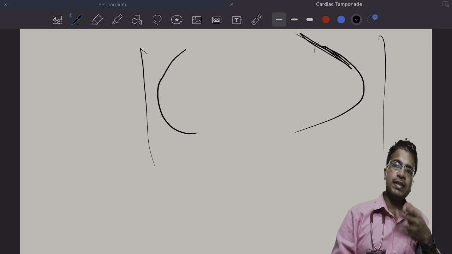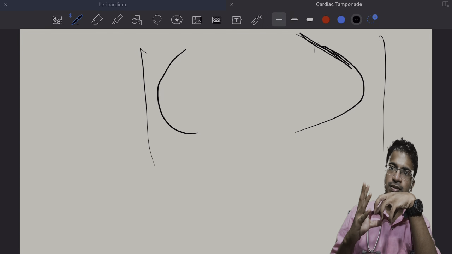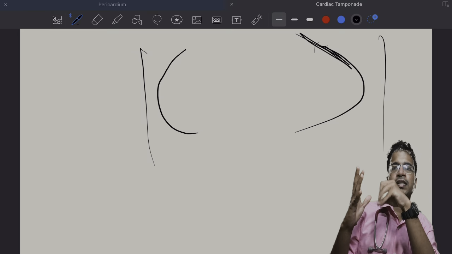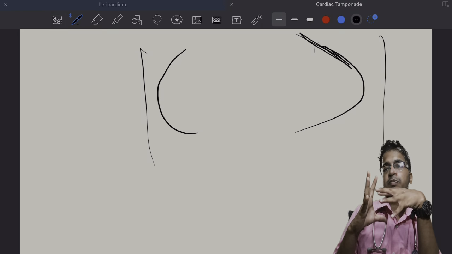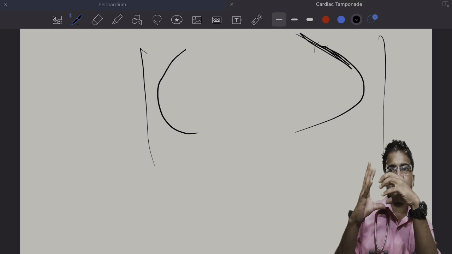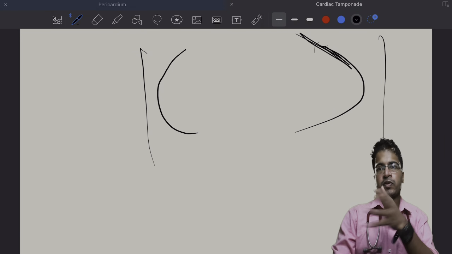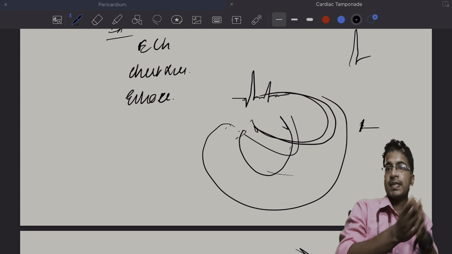But in massive pericardial effusion or cardiac tamponade, the heart borders stay as such, inside which the ventricle is contracting. There is not much movement. Ideally the heart pumps like this, but in cardiac tamponade it pumps like this. So the movement is less and the borders will be much sharper. That is more appreciated in the old X-rays than in the digital X-rays.